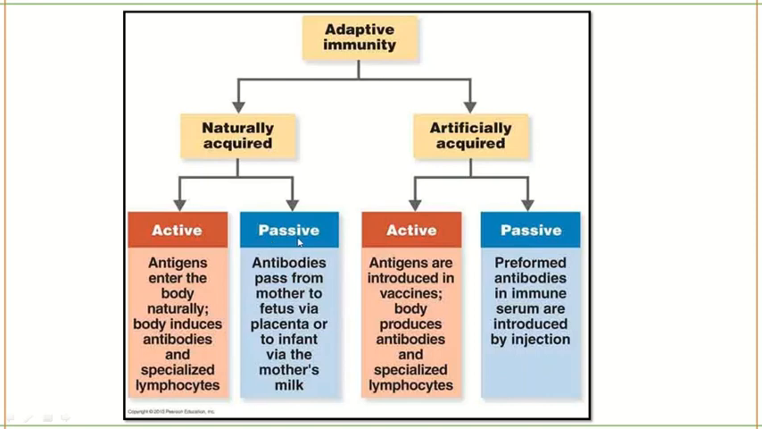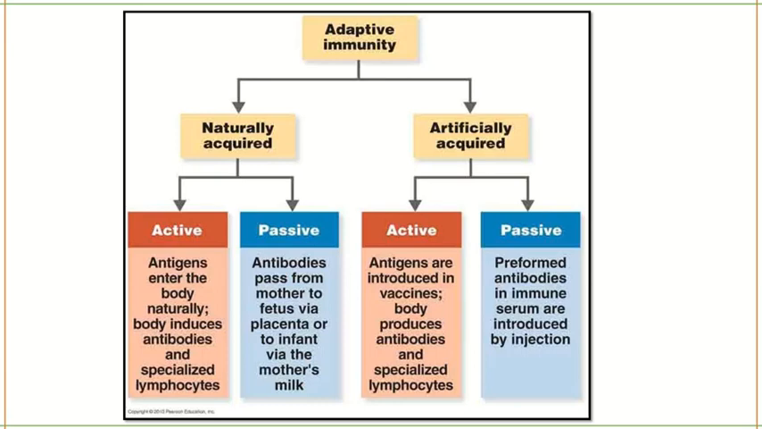Next is passive. In passive immunity, antibodies pass from the mother to the fetus, either through the placenta or through breast milk. Next is artificially acquired, where active immunity comes from vaccination.